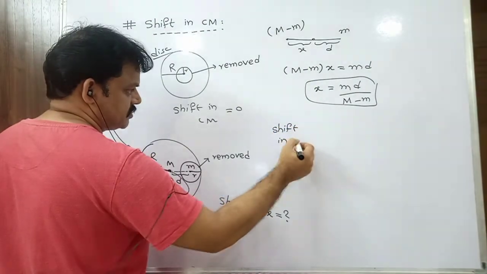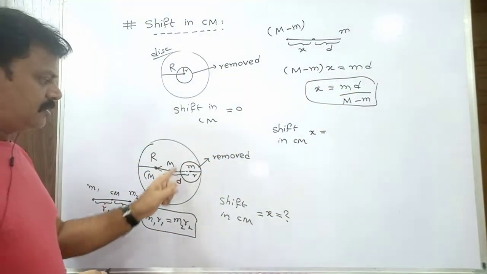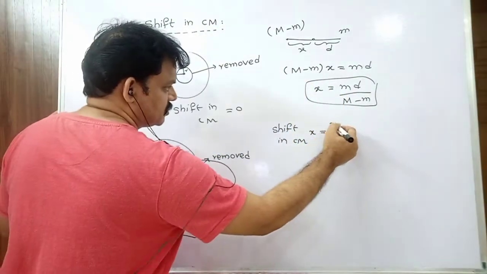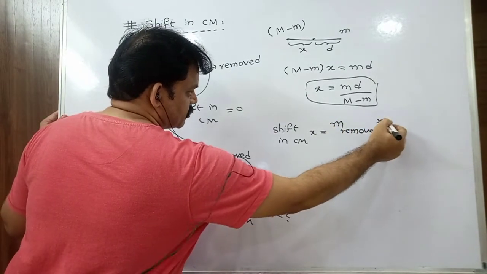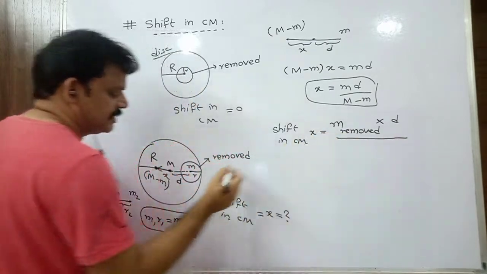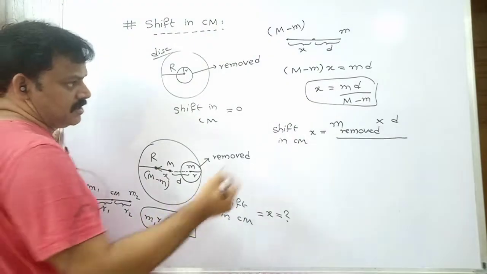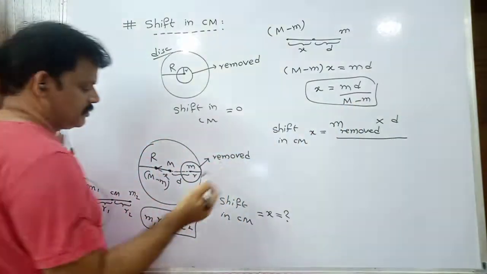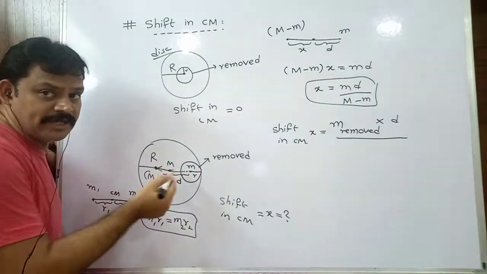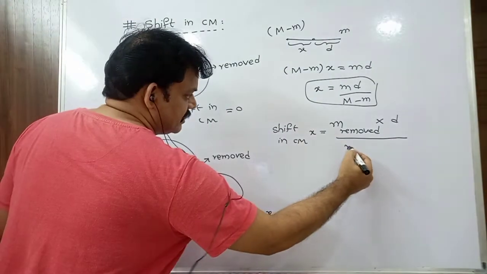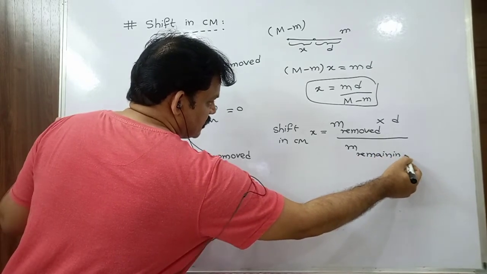Shift in center of mass, its expression is small m. What is small m? Mass of the removed part. So m, the mass of the removed portion, into small d. What does small d mean? Distance between the centers of the removed part and the original part. And capital M minus small m: capital M is the mass of the total part, small m is the mass of the removed part, so capital M minus small m becomes the mass of the remaining part. So this is the generalized expression.